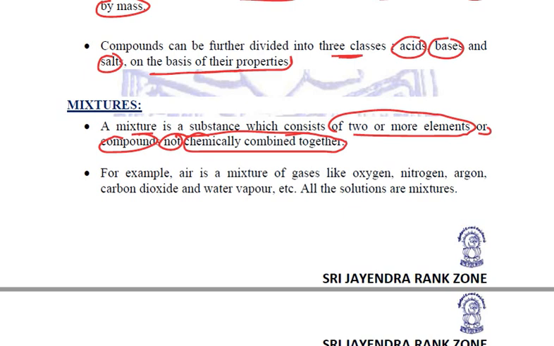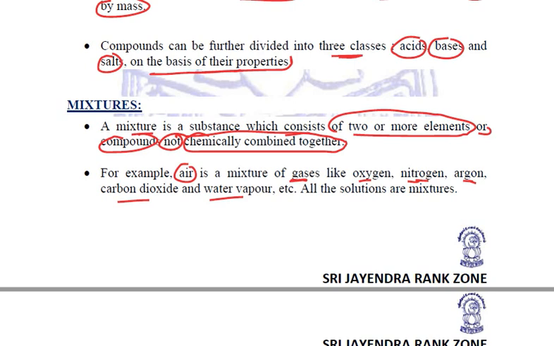Mixtures also have two or more elements, compounds also have two or more elements, but the difference is that a mixture is just a normal physical mixing, whereas for making compounds, they are chemically combined with each other. Right? The best example of a mixture is air, which is a mixture of many gases like oxygen, nitrogen, argon, carbon dioxide, water vapors. So they are all the gases which are present in our atmosphere. So air is a mixture.